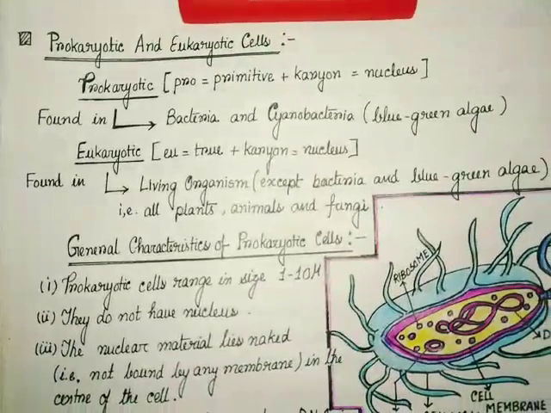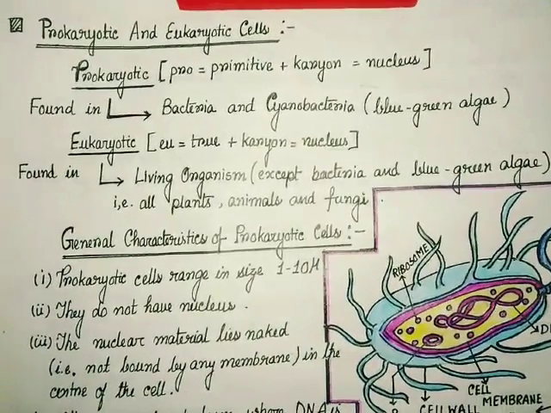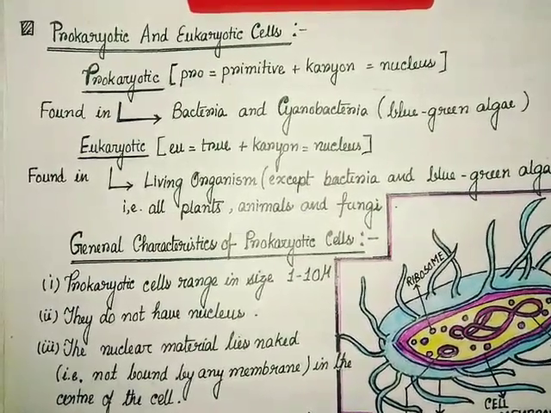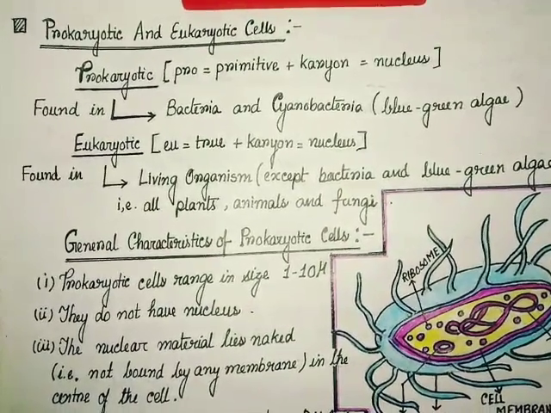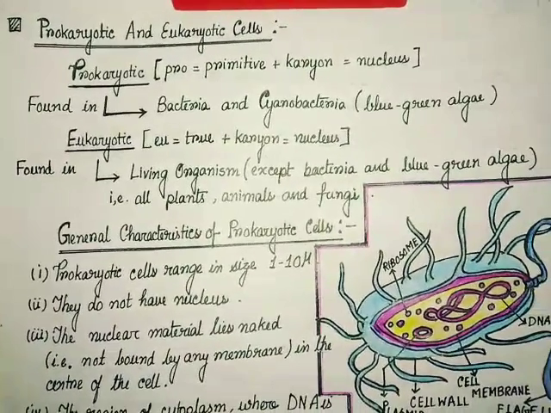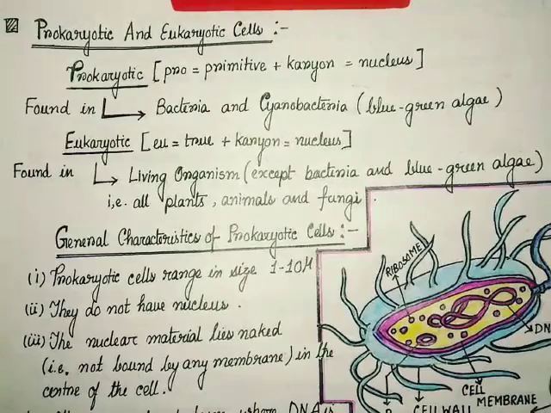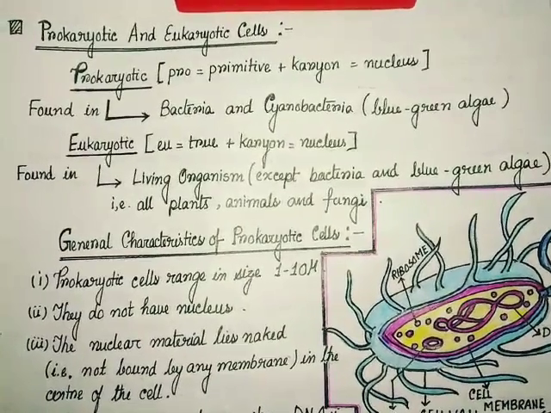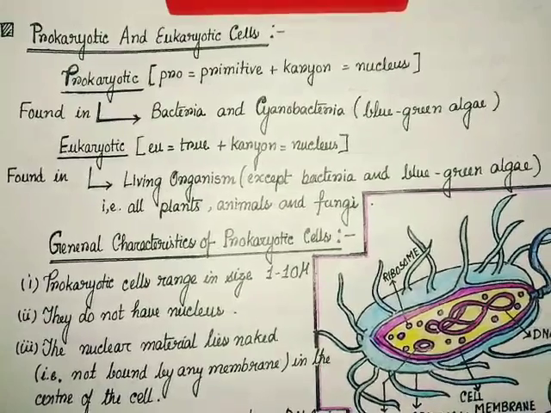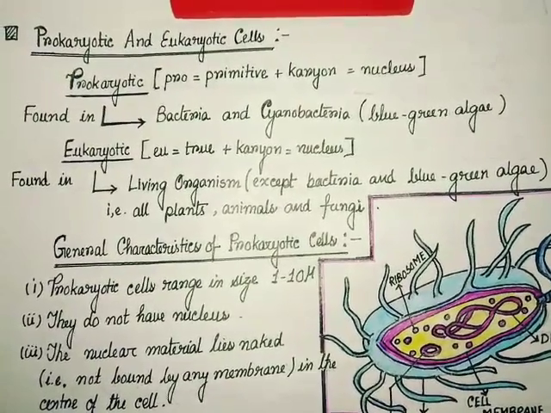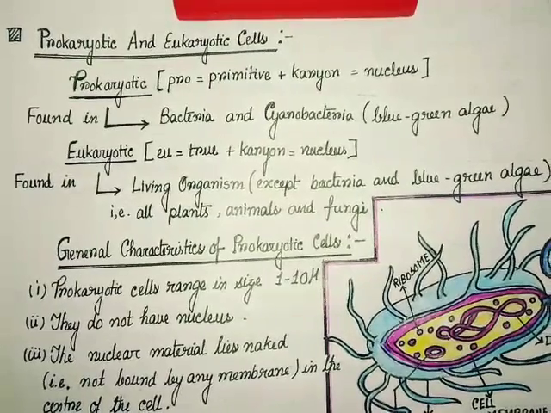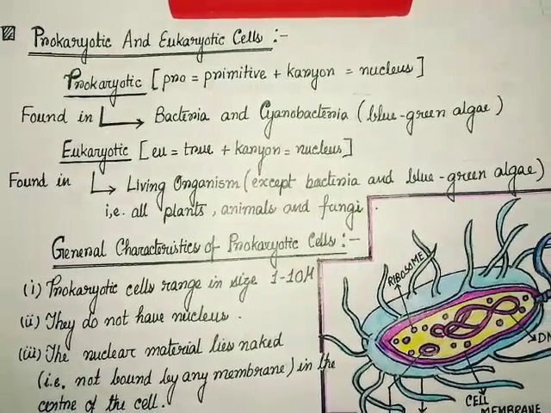Now the next topic is prokaryotic and eukaryotic cells. On the basis of nuclear organization, cells can be divided into two groups: the first is prokaryotic and the second is eukaryotic cells. Prokaryotic means, pro means primitive and karyon means nucleus. So, primitive cells in which the mitochondria, chloroplast and the nuclear membrane are absent are called prokaryotic cells.